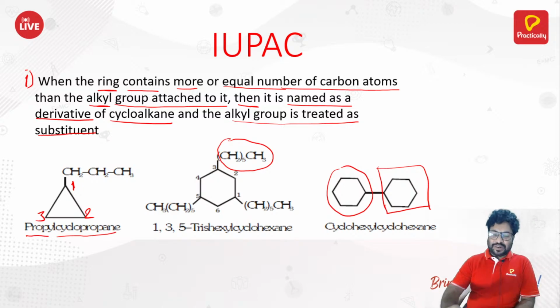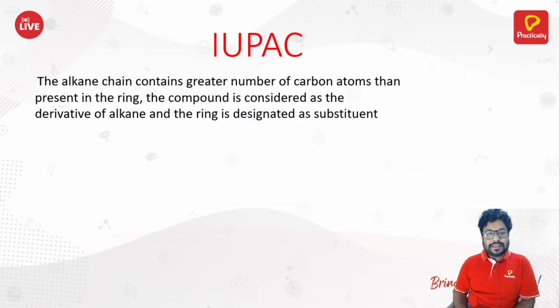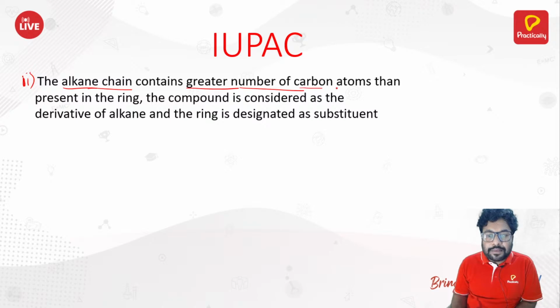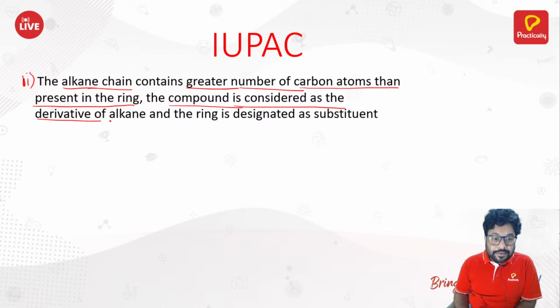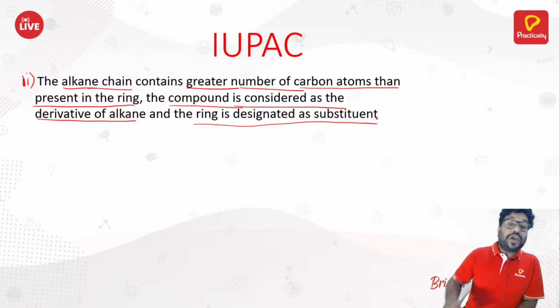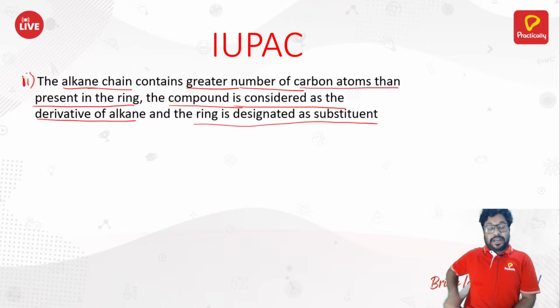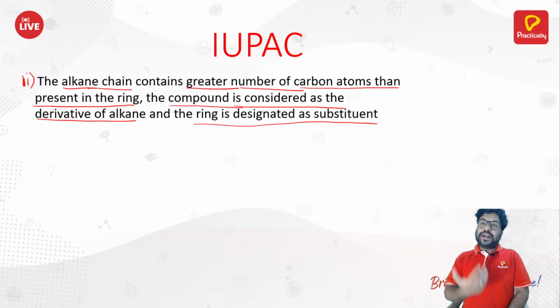Okay, so moving ahead, the second possibility. The alkane chain contains a greater number of carbon atoms than present in the ring. Then the compound is considered as a derivative of alkane, and the ring is designated as a substituent. So in the first possibility, what did we see?